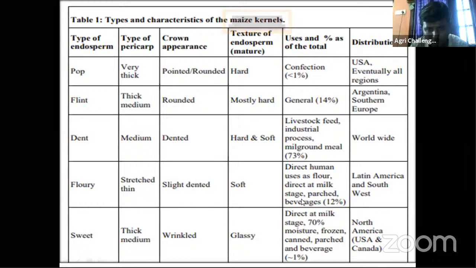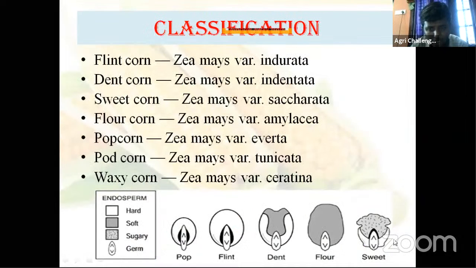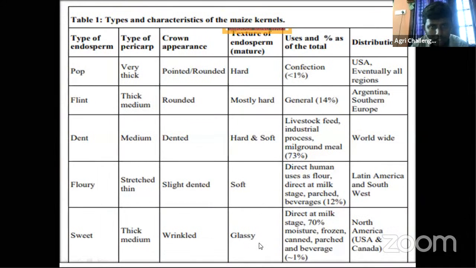Okay, then different beverages purpose and all those things. It consists 12% of the total maize production, and mostly cultivating in Latin America and southwest America, southwest portion. Okay. Then sweet corn, thick medium pericarp, corn appearance is wrinkled. Okay. Then your endosperm texture, glossy.